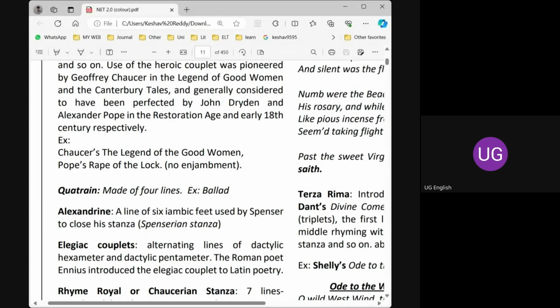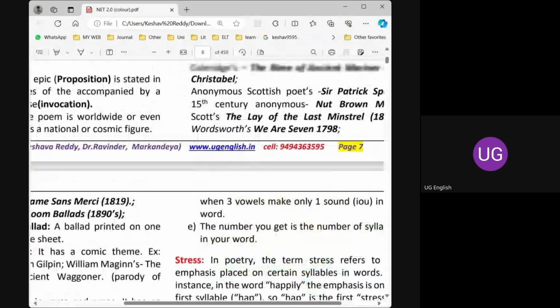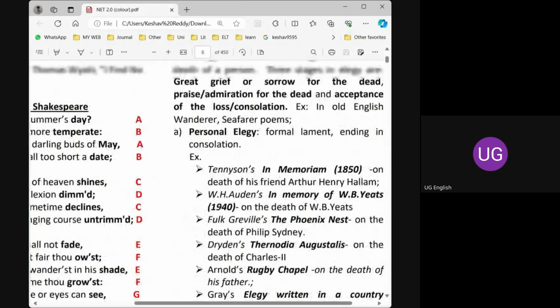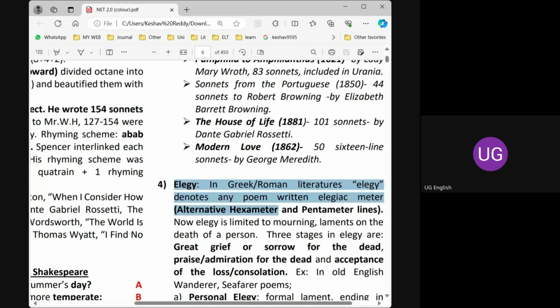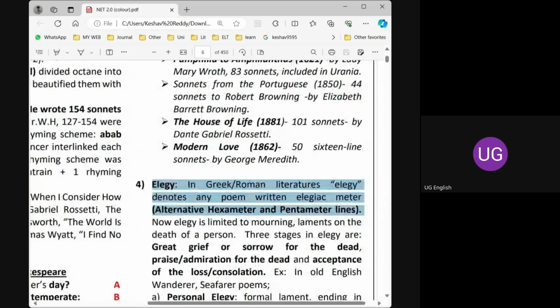And we discussed elegy yesterday. I will go back to it once again. Elegy is written in alternating hexameter and pentameter lines. I told you yesterday, in elegiac meter one line will have 6 meters and the next line will have only 5 meters.